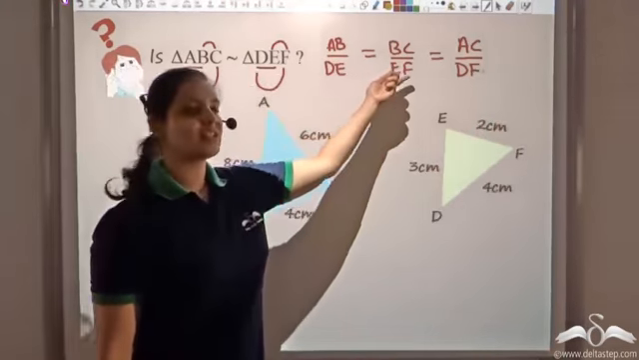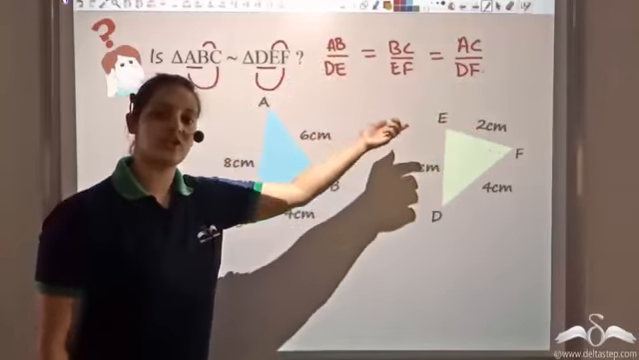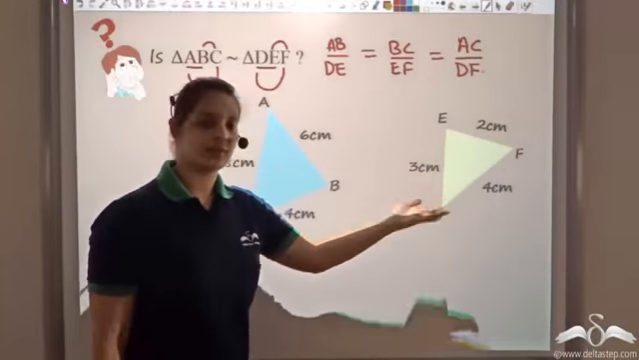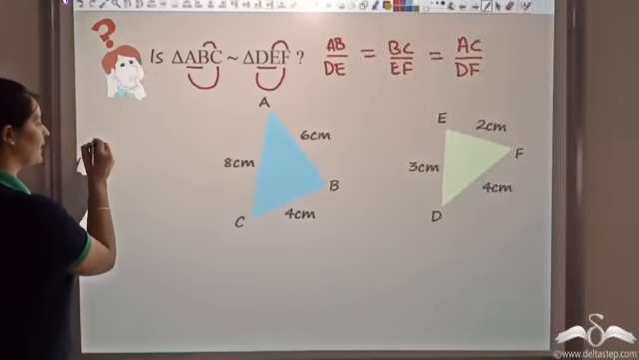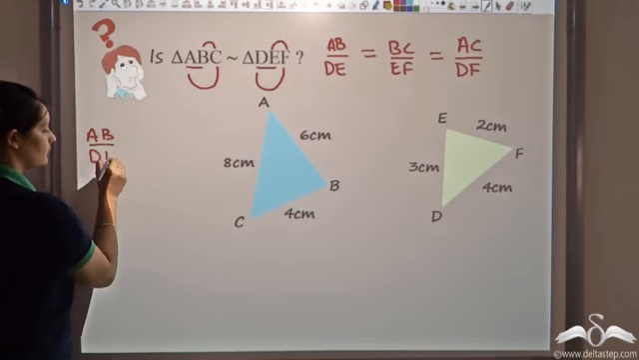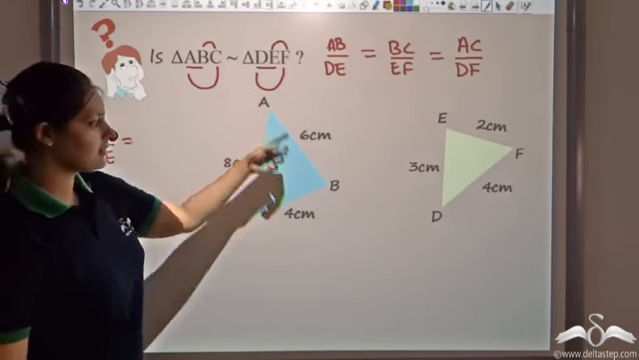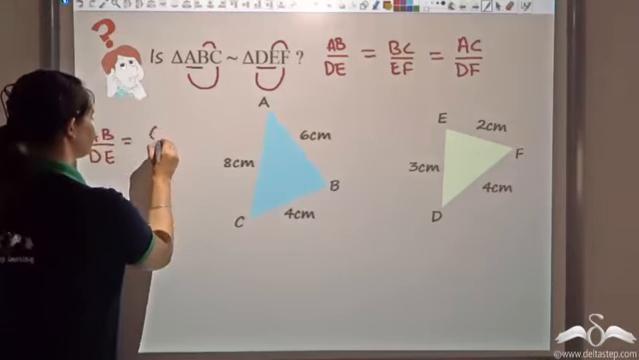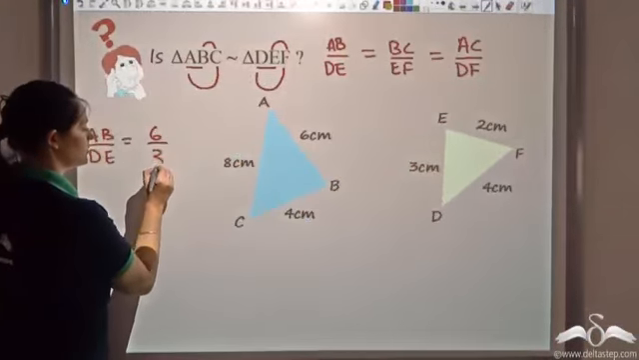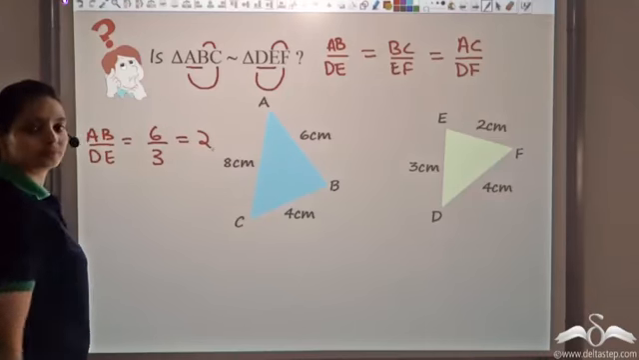So I'll find all these 3 ratios. If the three ratios turn out to be the same, I can say that the triangles are similar. So let's find AB by DE. AB is 6, DE is 3. So this turns out to be 2.